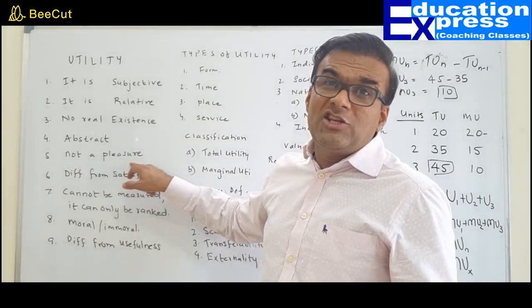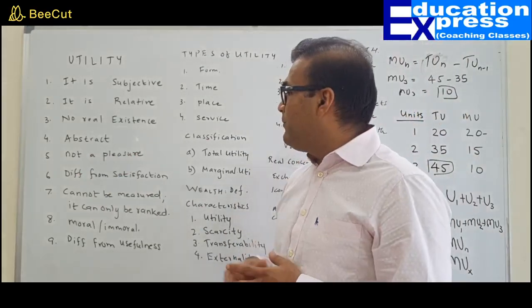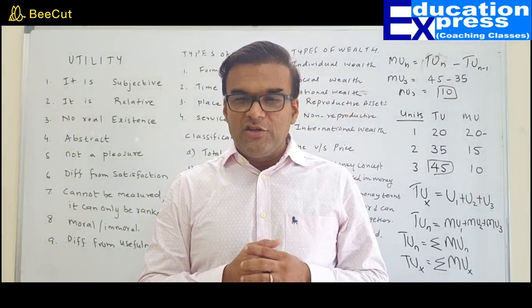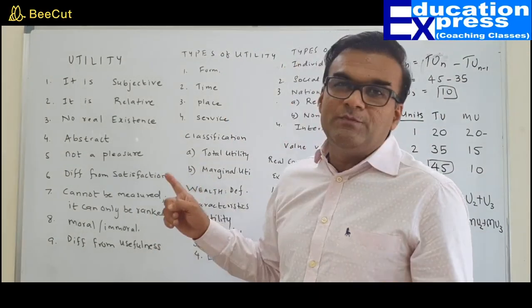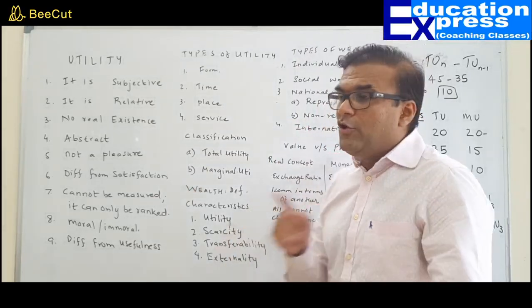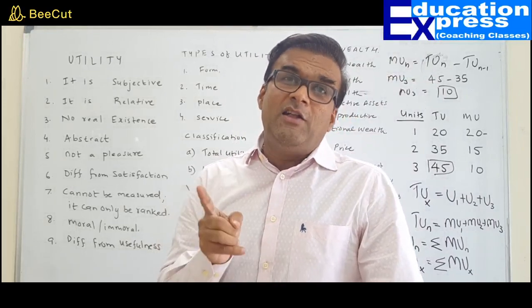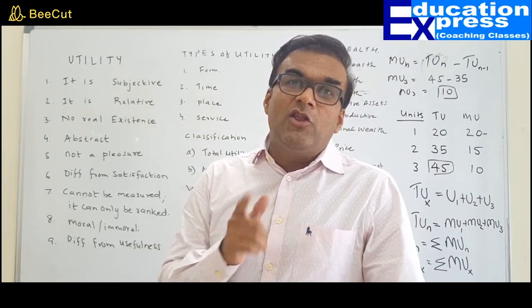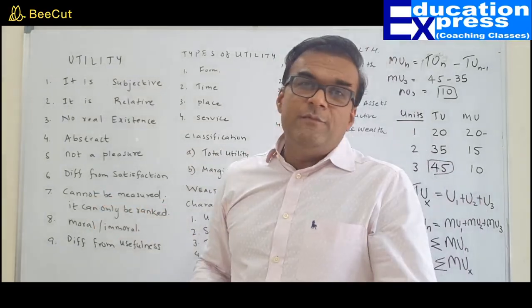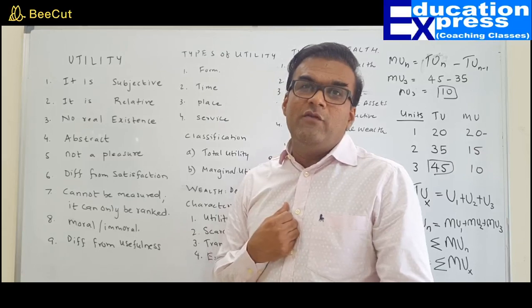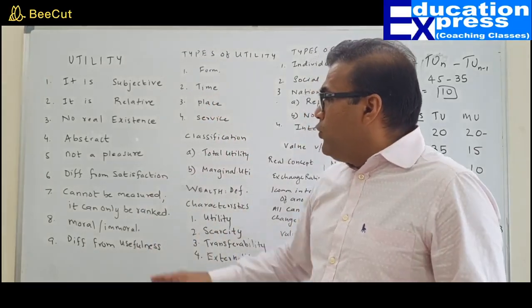Utility does not actually mean pleasure. That means medicines have utility but they don't give you any pleasure. Utility is different from satisfaction for a simple reason that satisfaction is an end result of consumption. Only after consumption can you say whether you are satisfied or not. A thing has a capacity to satisfy one's want, but whether you are satisfied or not, only time will tell after its consumption. It cannot be measured, it can only be ranked. As I told you, we don't have any particular unit to measure utility, it can only be ranked.